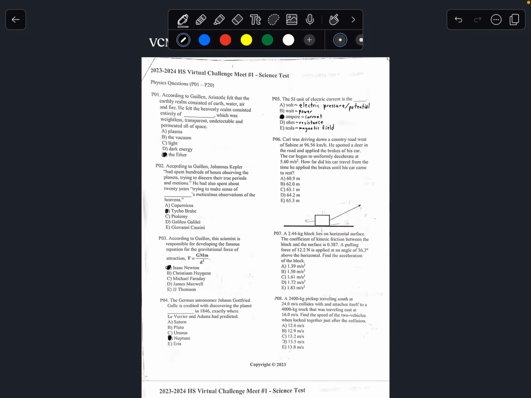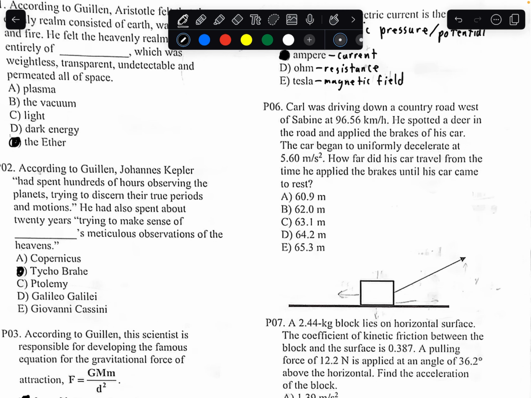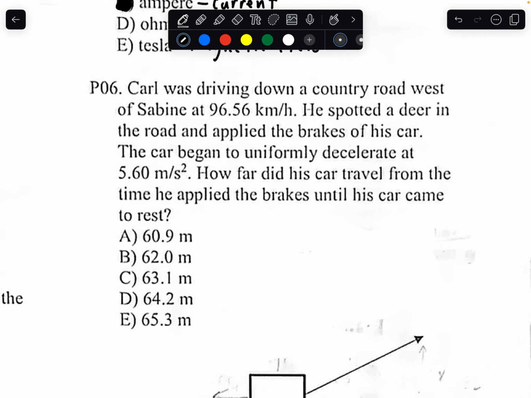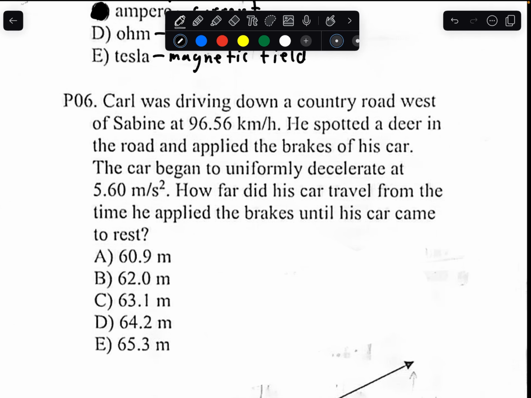Alright, number 6. Carl was driving through a country road west of Sabine at 96.56 kilometers per hour. He spotted a deer on the road and applied the brakes of his car. The car began to uniformly decelerate at 5.6 meters per second squared. How far did his car travel from the time he applied the brakes until his car came to rest?